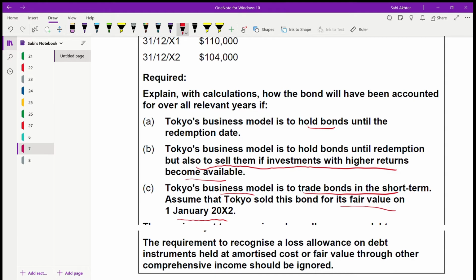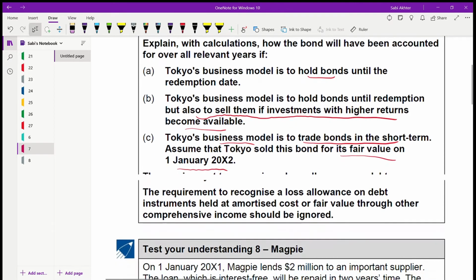The requirement to recognize a loss allowance on debt instruments held at amortized cost or fair value through OCI should be ignored in this case. But not in the exam. In the exam, definitely, if you have to calculate a loss allowance, you have to calculate. This is because loss allowance has not yet been taught in your textbook. That's why they are ignoring the loss allowance.